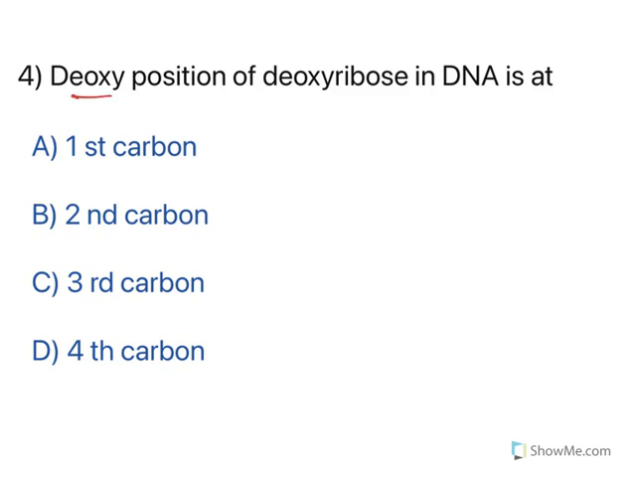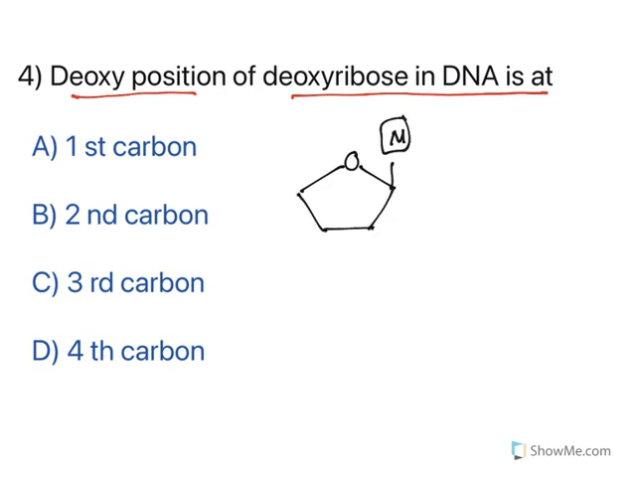Now, the deoxy position of deoxyribose in DNA is at. Now let us see this ring. So this is the ribose ring. See, this is the first position wherein you have the nitrogen base. A hydroxy group is also present here, and then this. So this is the 5-membered ribose ring. Now deoxy means at this second position, oxygen will not be there, only hydrogen will be there. Hence it is known as deoxyribose.